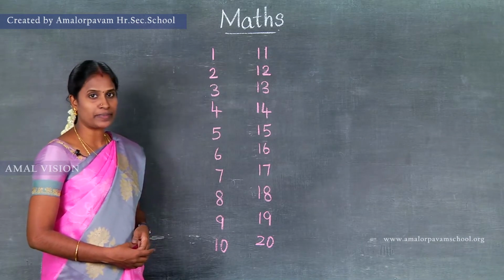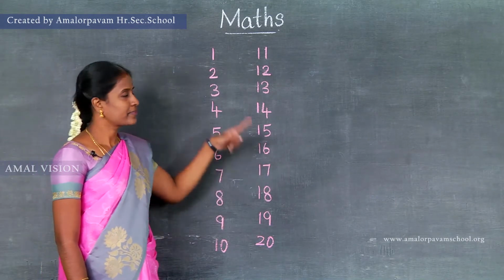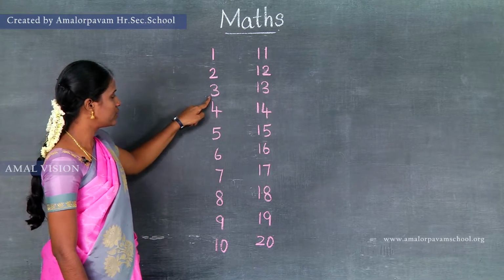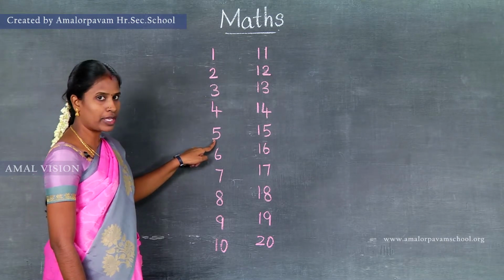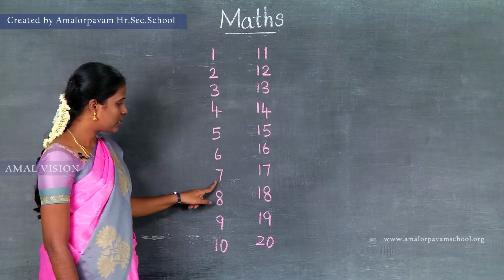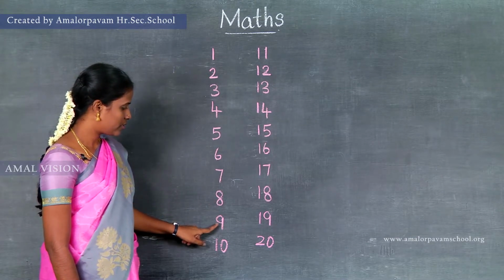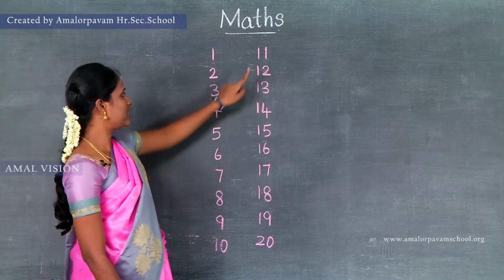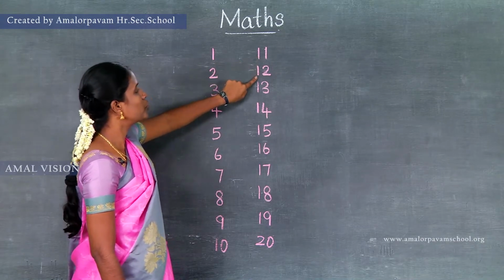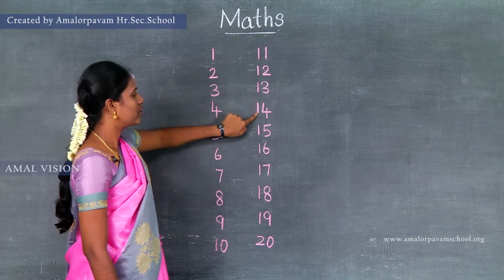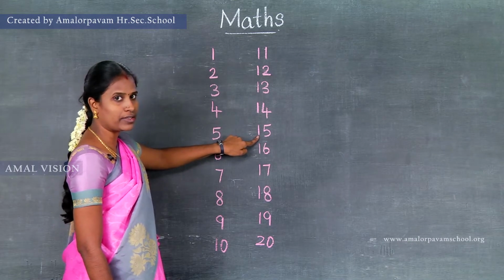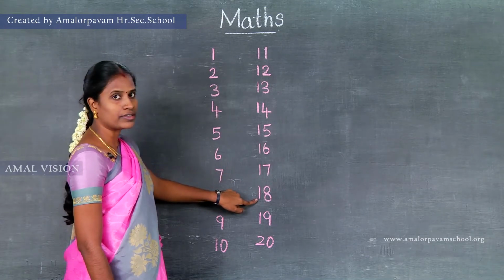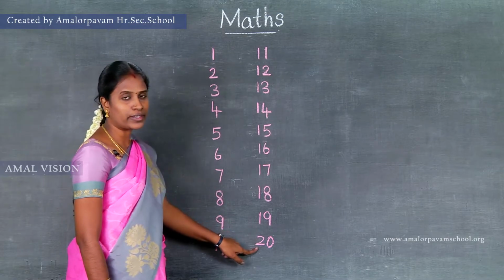Now, I am going to revise the numbers 1 to 20. Now, listen. 1, 2, 3, 4, 5, 6, 7, 8, 9, 10. After 9, 10. After 10, 11, 12, 13, 14, 15, 16, 17, 18, 19, 20.